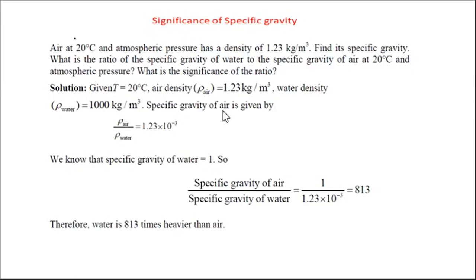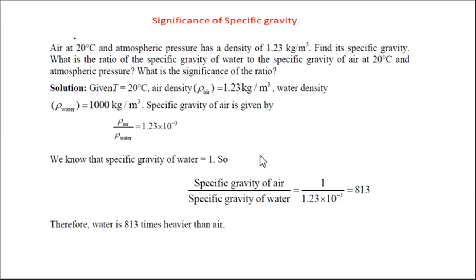So the specific gravity of air will be given by the density of air upon the density of water. That will give us that the specific gravity of air is 1.23 into 10 raised to minus 3. So what exactly does this value tell us? We know that the specific gravity of water is around 1.